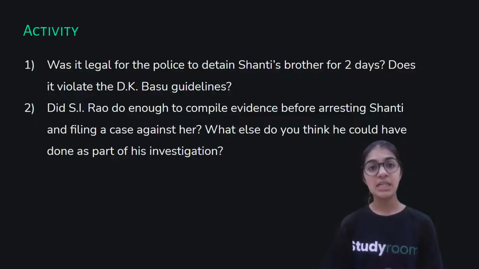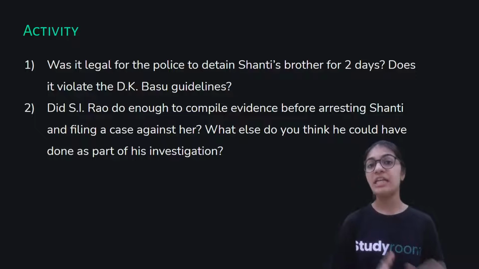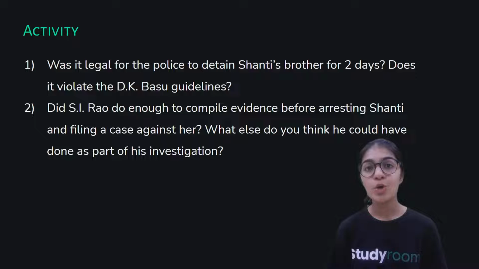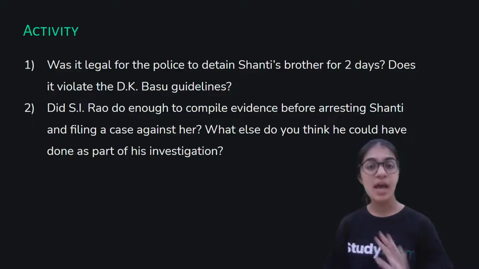While arresting a person, a warrant has to be issued as to why he is getting arrested, the time of his arrest and the date of his arrest. Nothing like this was issued to Shanti's brother, and so it definitely violates DK Basu guidelines.